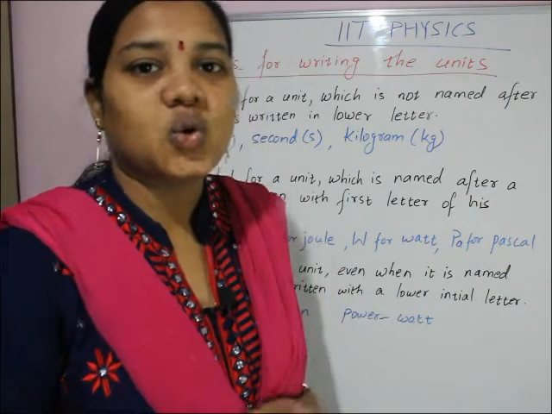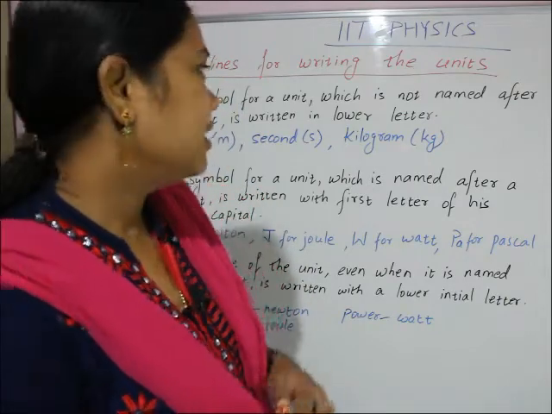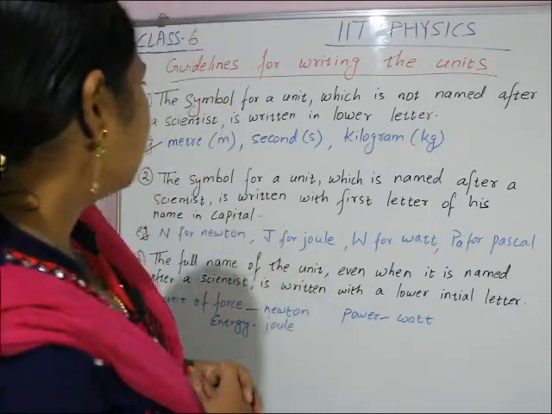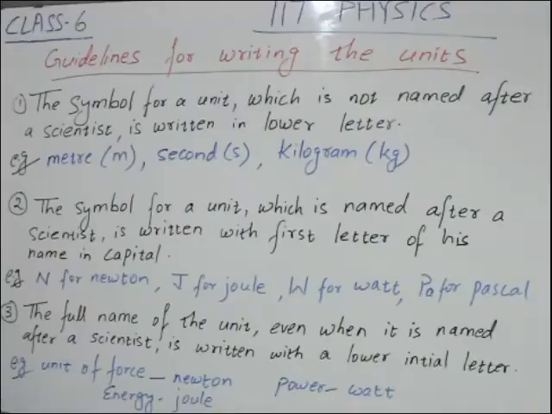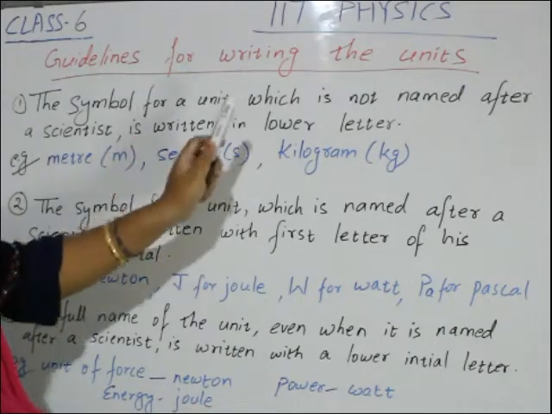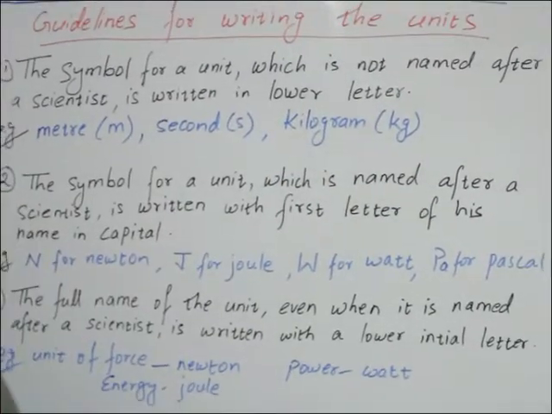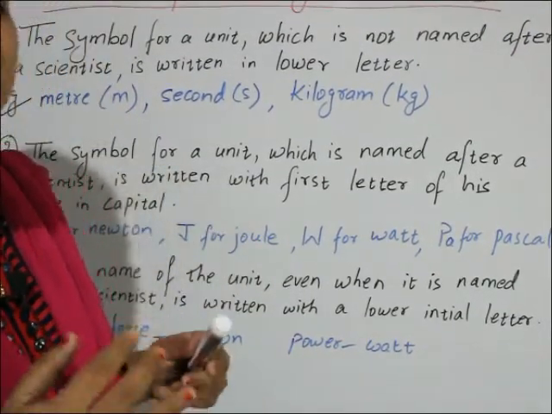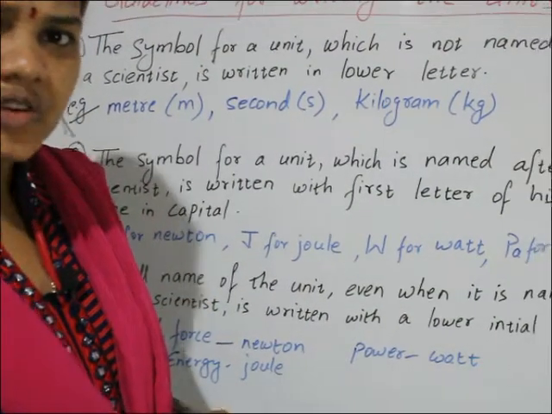So now today we are going to see the rules for writing the units. Guidelines for writing the unit, one by one. Let's see the first one. The first guideline is the symbol for a unit. The symbol for a unit which is not named after a scientist is written in lower case. There are some units named after scientists, whereas there are some units which are not. Both types of units are there.